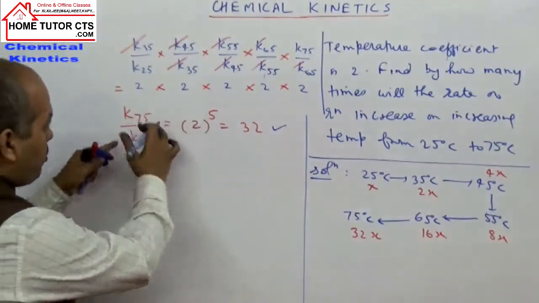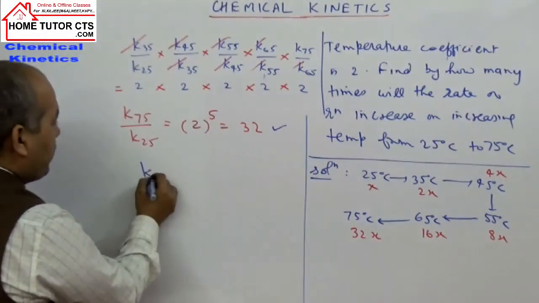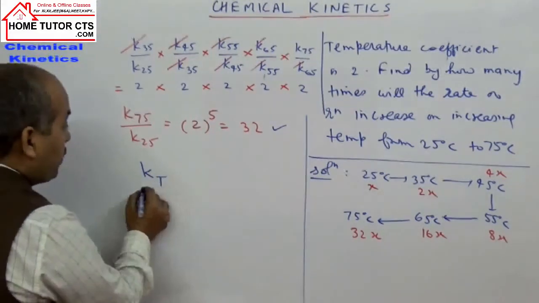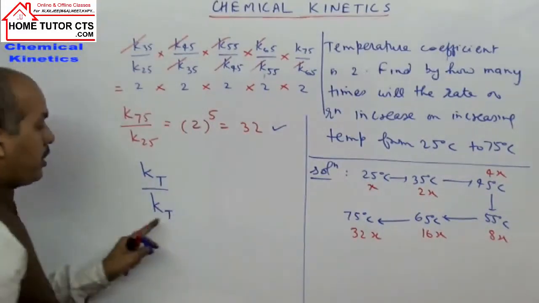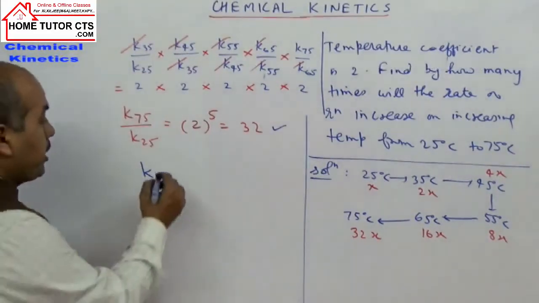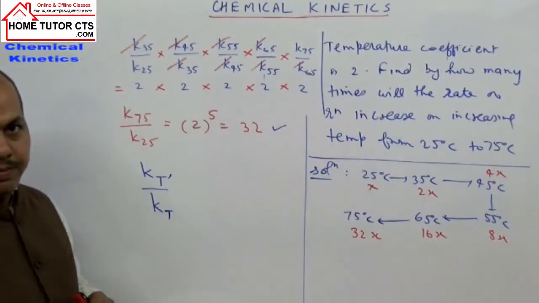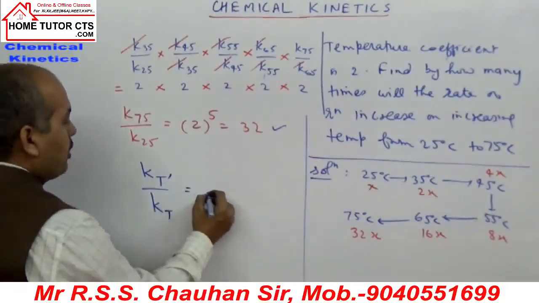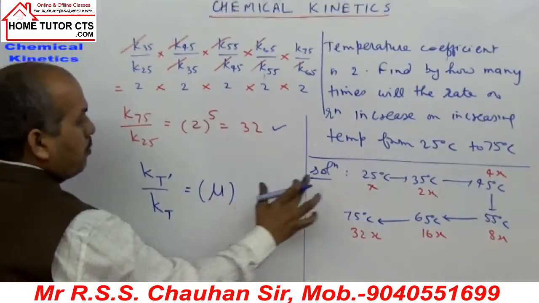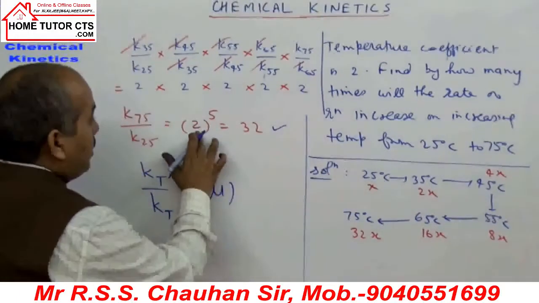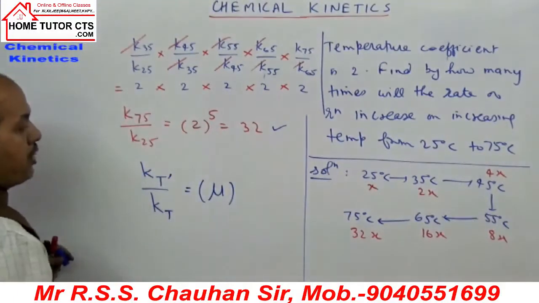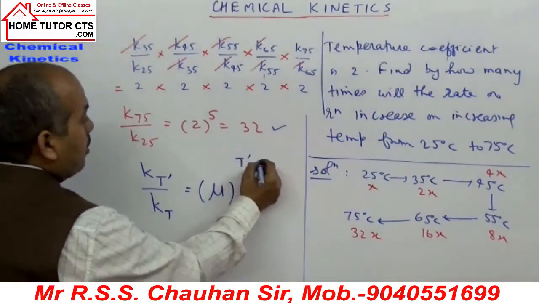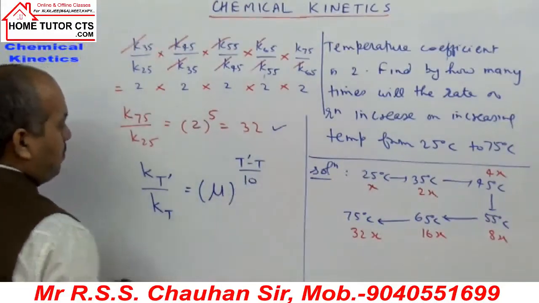So we can take this observation. I can write the ratio of the rate constants at two temperatures. One taken as T temperature, the second taken as T dash temperature. This will be how much? Mu power, where Mu is taken for the reaction temperature coefficient, power T dash minus T by 10.